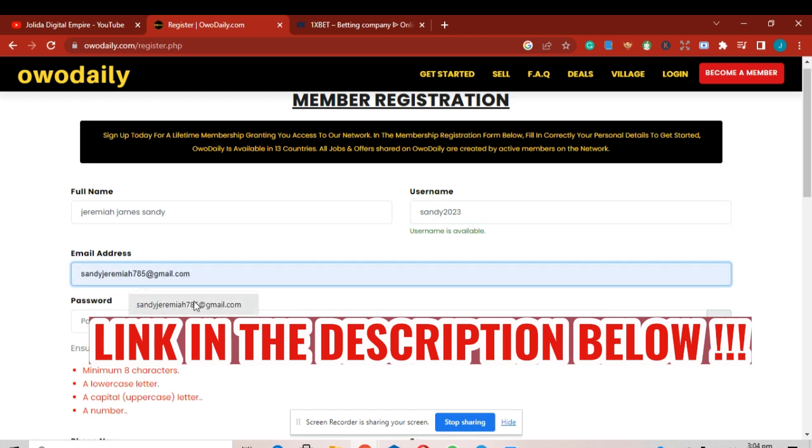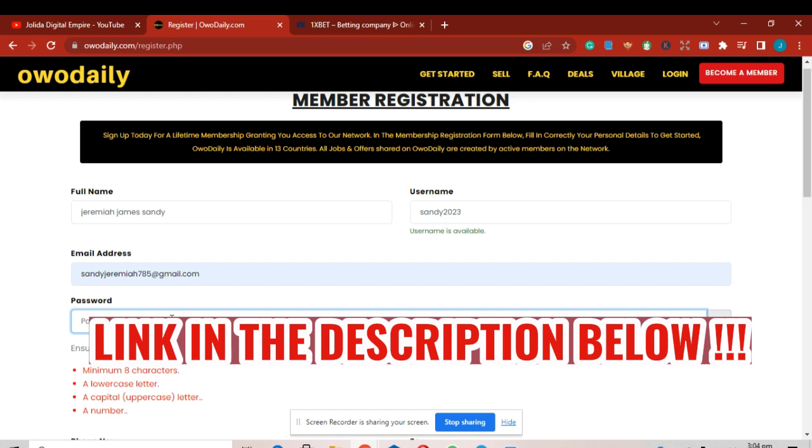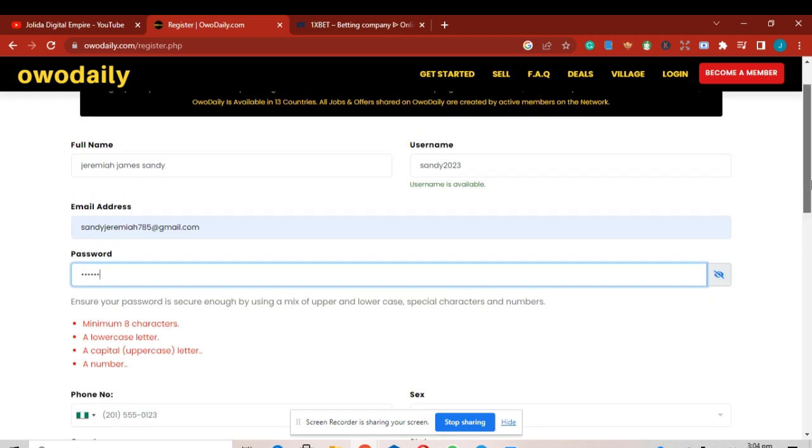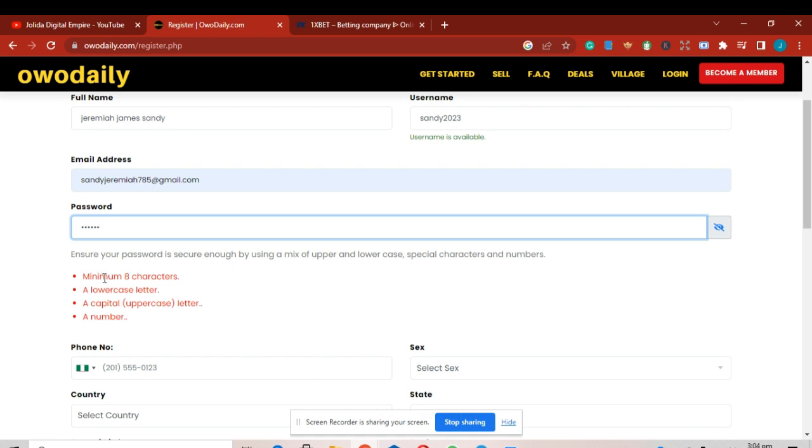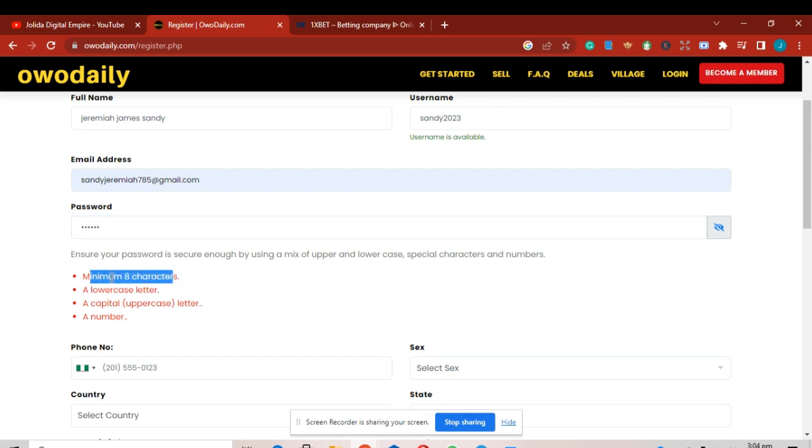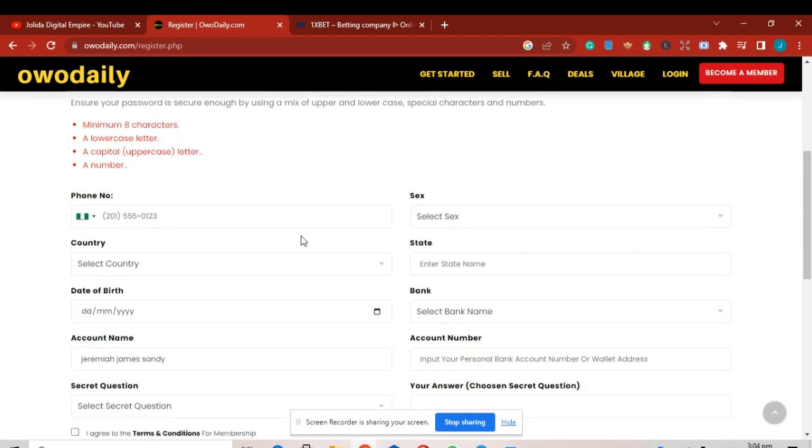You can use your email. You put your password, any password you know is fit. But these are the criteria for the password: a minimum of 8 characters, a lowercase letter, a capital uppercase letter, and a number. So it must contain all these criteria for the password to be stable.